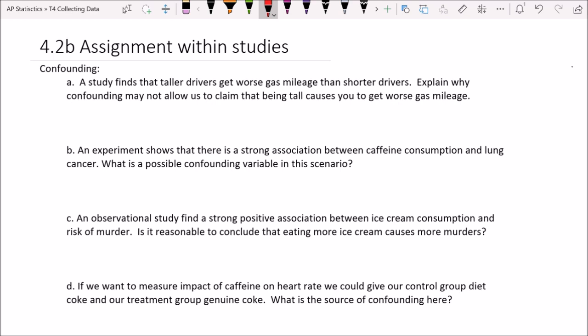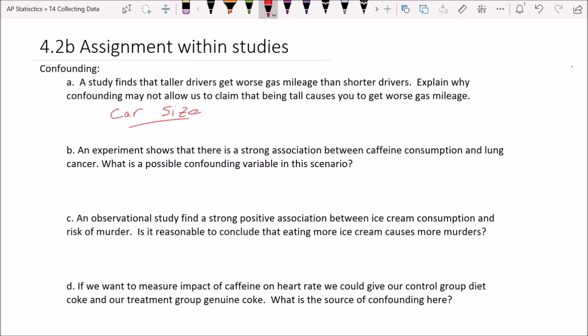In the first one, a study finds that taller drivers get worse gas mileage than shorter drivers. And that generally is true. Explain why confounding may not allow us to claim that being tall causes you to get worse gas mileage. I think one of the problems with a study finding like this is it suggests that maybe tall people drive in a way that causes them to get worse gas mileage. But probably car size is a confounding variable. Oftentimes really big people have to have bigger cars to fit in, and people who are really small have access to driving smaller cars to get better gas mileage.